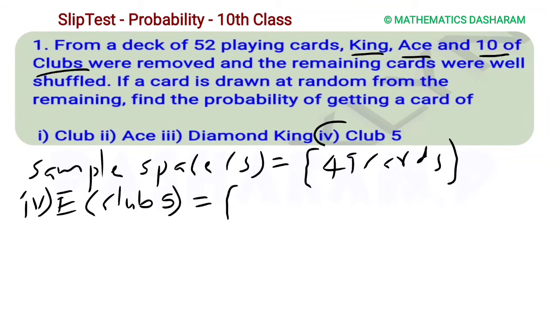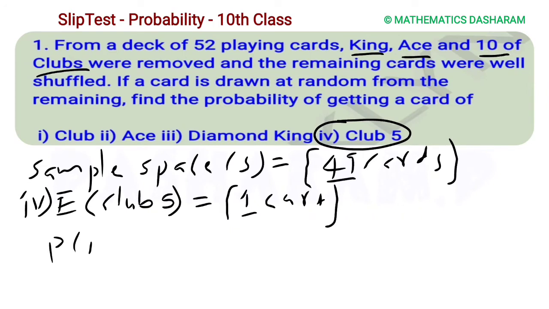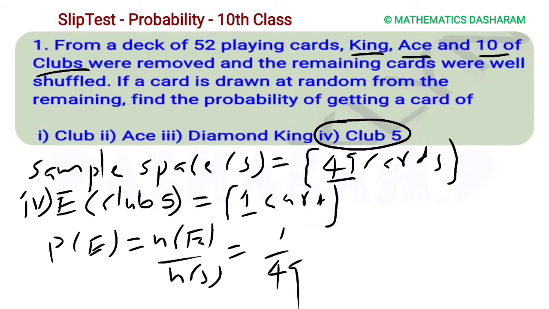Next, fourth one, club 5. In the 49 cards there are only 10 club cards. Out of 10 only 1 number 5 will be there. So 1 card is favorable for the club 5. Then probability of E equals 1 by 49.